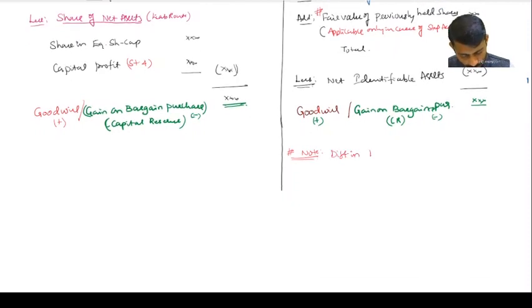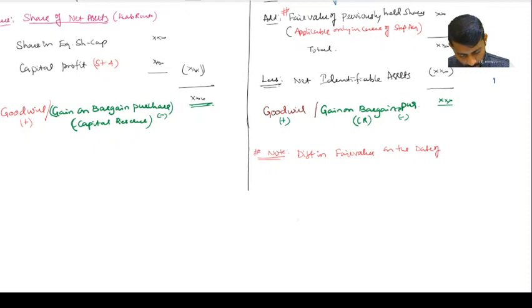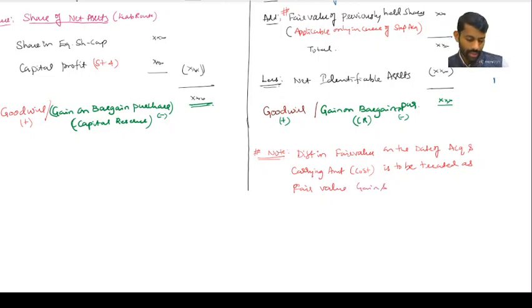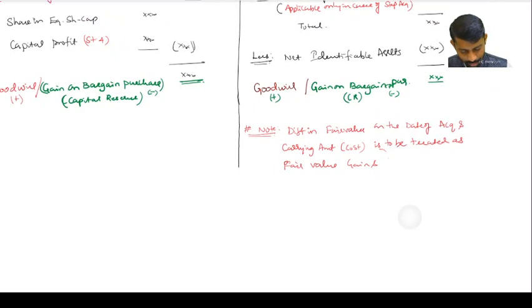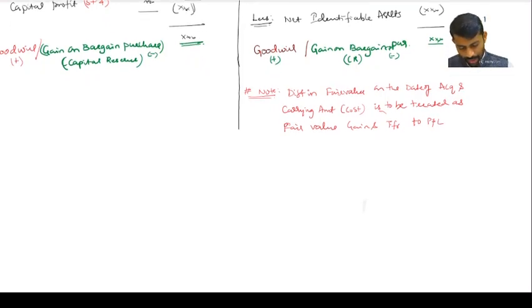So the difference in fair value on the date of acquisition and carrying amount, that means cost of acquisition, is to be treated as fair value gain and routed to P&L, or written as a transfer to P&L. Are you understanding slowly?